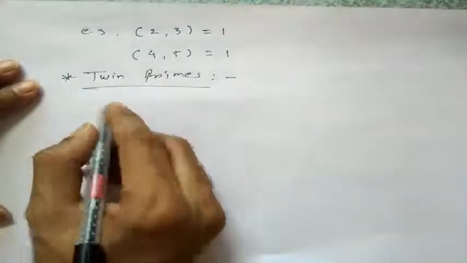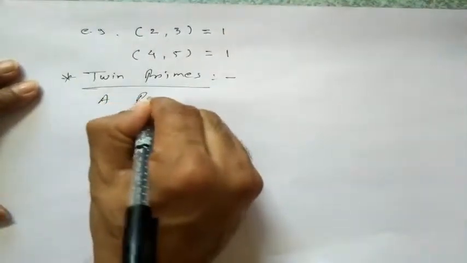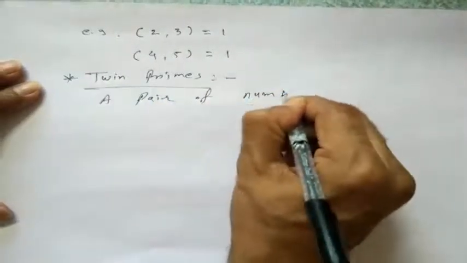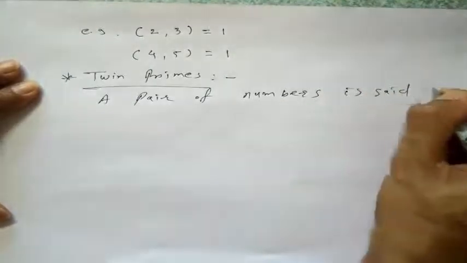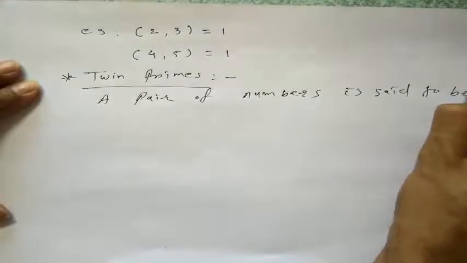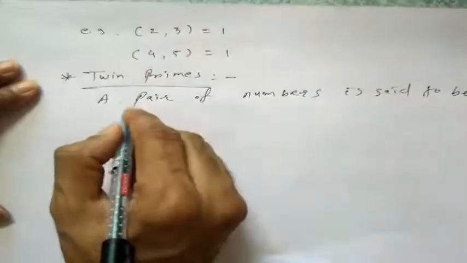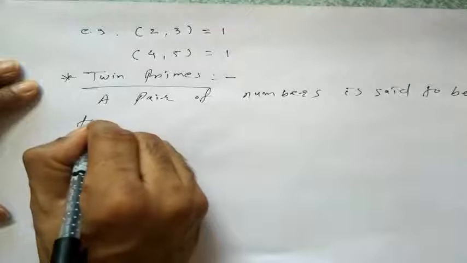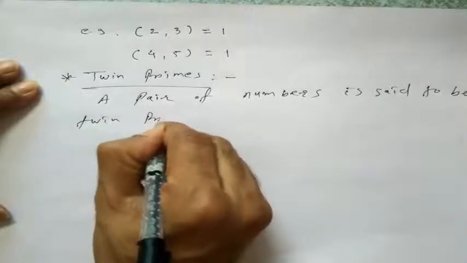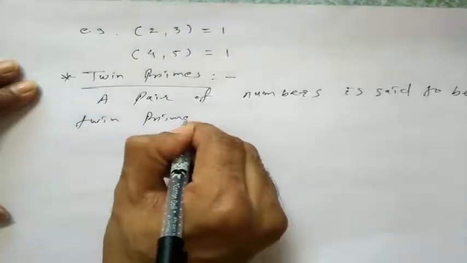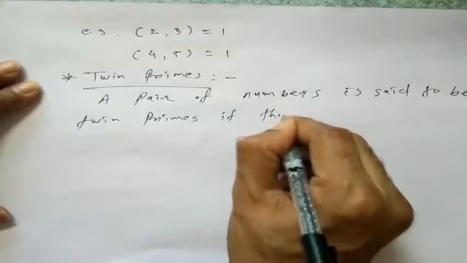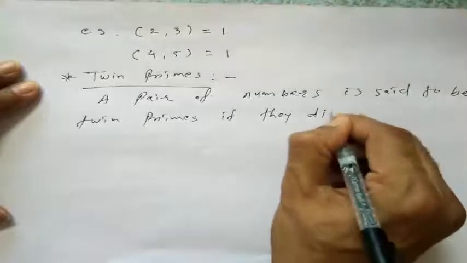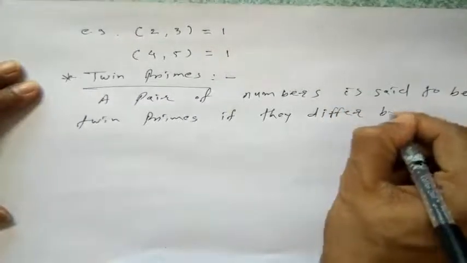A pair of numbers is said to be twin primes if they differ by 2.